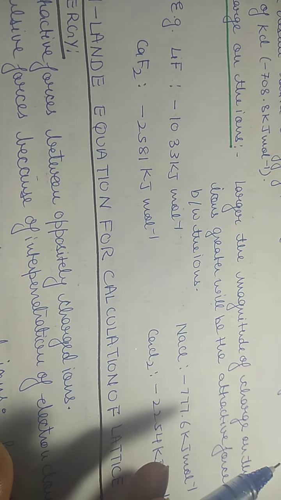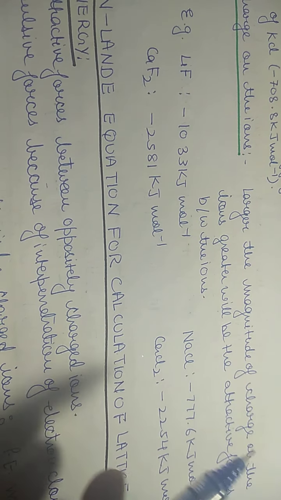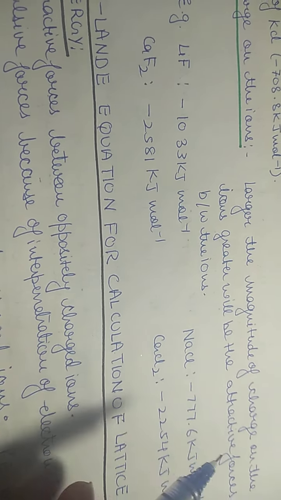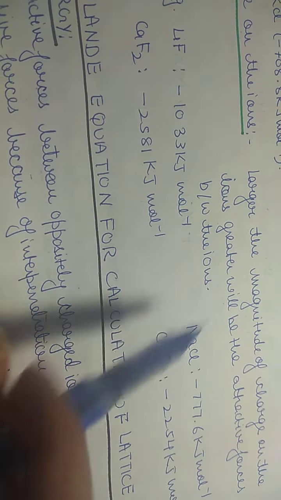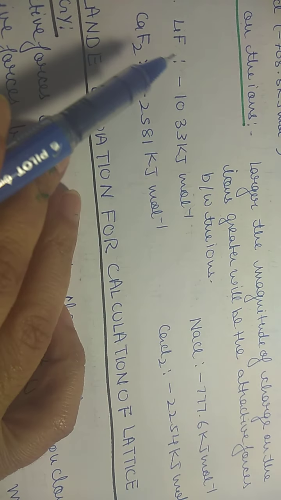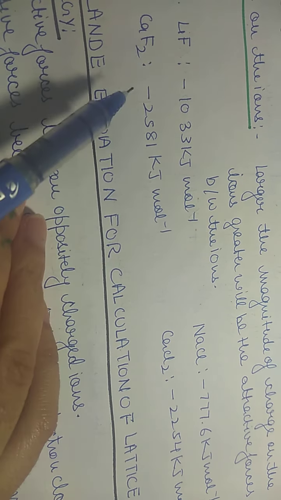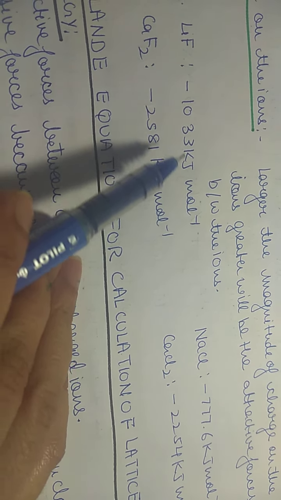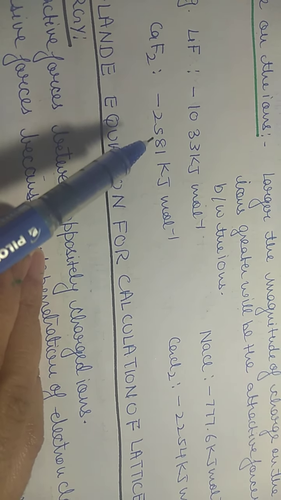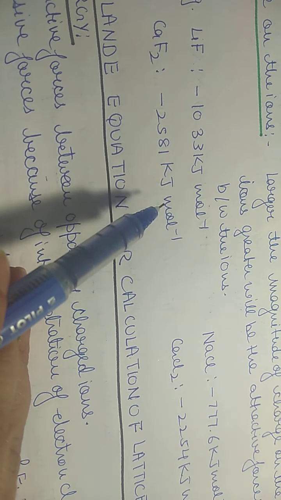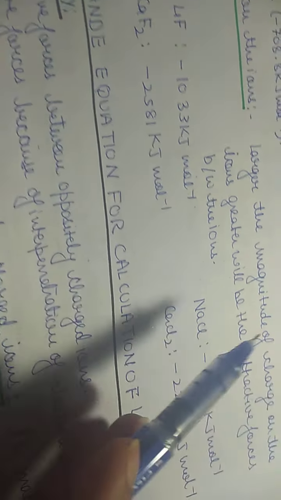जितना ज़्यादा magnitude होगा आपके ions पे, उतना ज़्यादा जो है electrostatic force of interaction जो होगी, that will be very strong, that will be stronger. So example है यहाँ पे, you can see lithium fluoride and calcium fluoride. Here lithium fluoride, the lattice energy is minus 1033 kilojoules mole inverse, and calcium fluoride, it is minus 2581 kilojoules mole inverse, because charge here on calcium is plus 2.